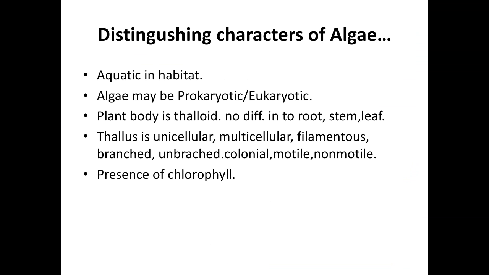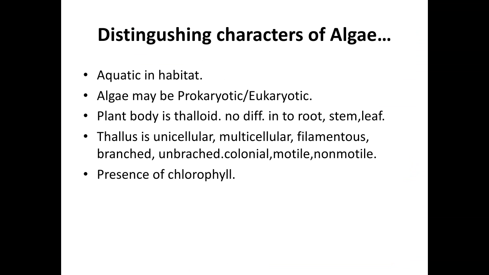In case of prokaryotic type of algae, the nuclear membrane is totally absent, and such algae are generally known as prokaryotic algae. In eukaryotic forms, the nuclear membrane is present, and such algae are known as eukaryotic algae.